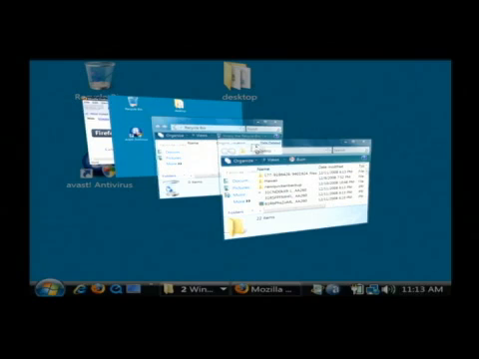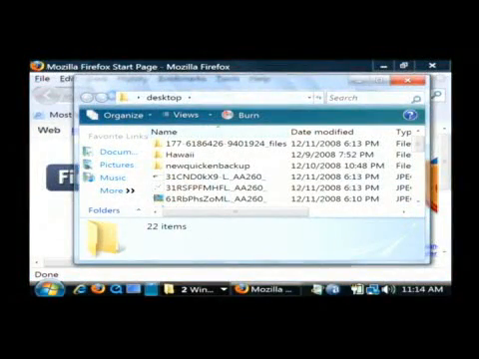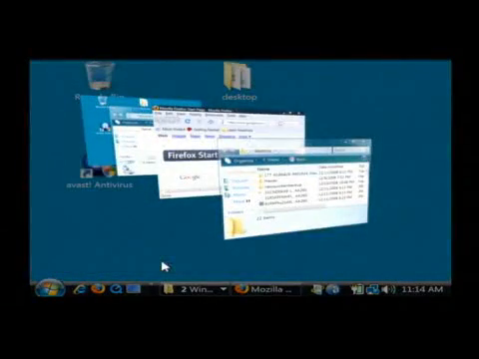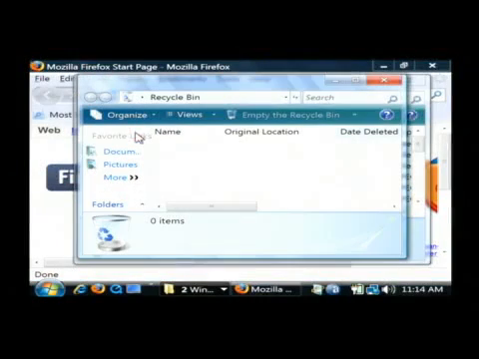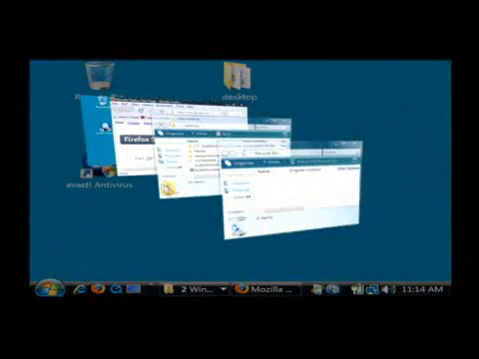Let's say I want to open my desktop here, I'll just click on it and that'll open that particular window. If I want to switch again, I'll click on this one back here and that window will open up. It's that simple to use Windows Flip 3D to switch between your windows.